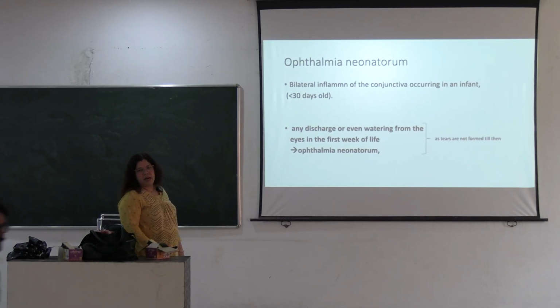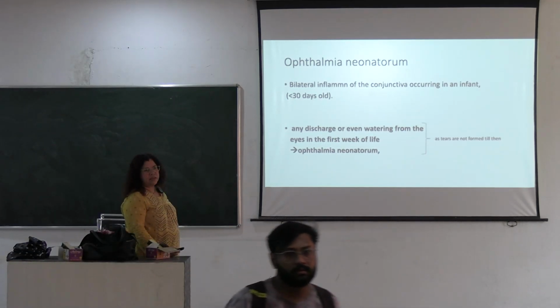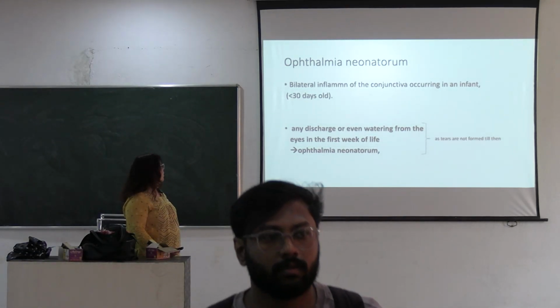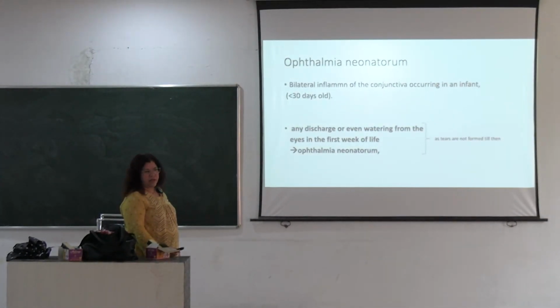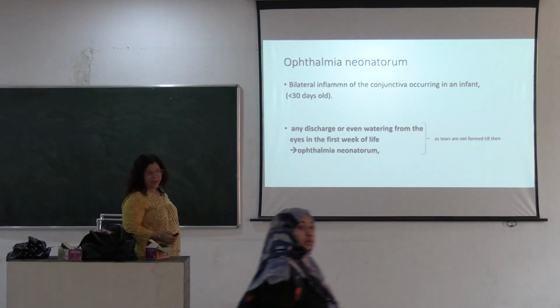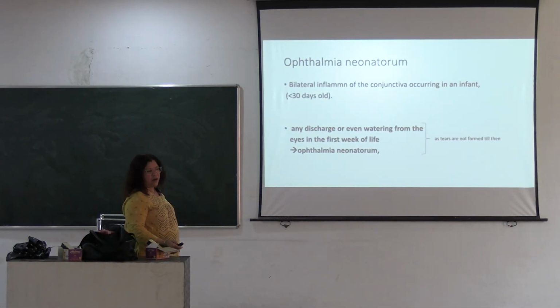If any discharge or watering is noticed in a child before 30 days old, then ophthalmia neonatorum could be suspected, because tear is not formed in this age group. So, any kind of discharge or watering is suspected to be ophthalmia neonatorum.